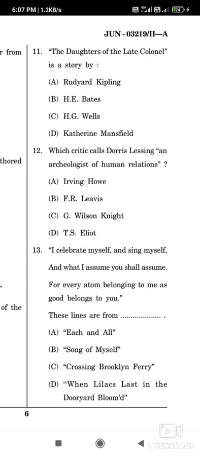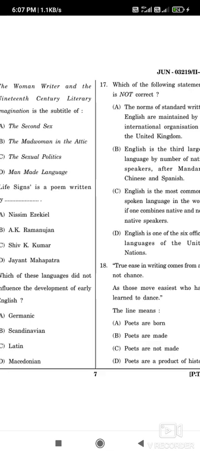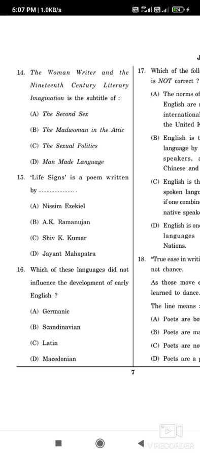Then question number 13: 'I celebrate myself and sing myself, and what I assume you shall assume, for every atom belonging to me as good belongs to you.' These lines are from which poem? The correct option is B, Song of Myself, written by Walt Whitman. Now question number 14, The Woman Writer and the Nineteenth-Century Literary Imagination is the subtitle of which work? The correct option is B, The Madwoman in the Attic.